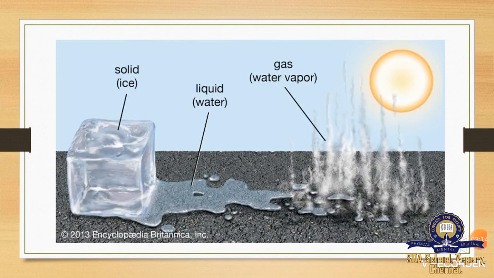There are three states of matter: solid, liquid and gas. The example is water. When we melt ice cube, we get liquid water, and when we freeze water, we get solid ice cubes, and when we boil water, we get water vapor, which is in the gaseous form.